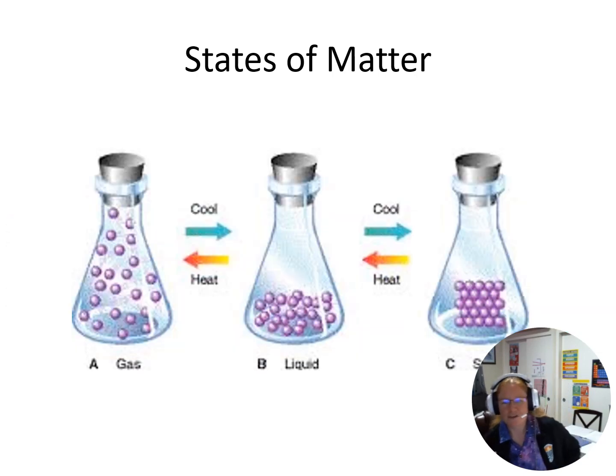Okay. So we can go between our different states of matter by heating things up or cooling things down. And you can see from these pictures, the gas is all through this container. The liquid is down there at the bottom, and then the solid is all clumped up.